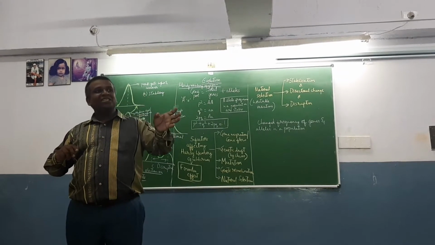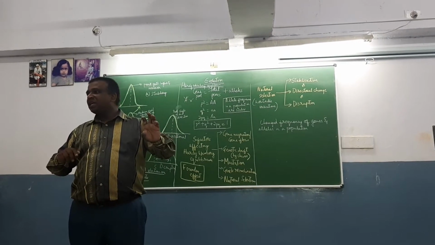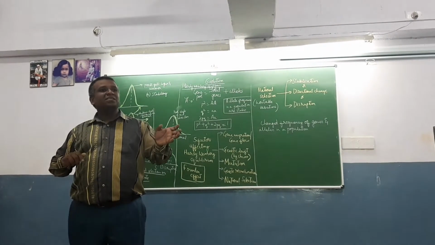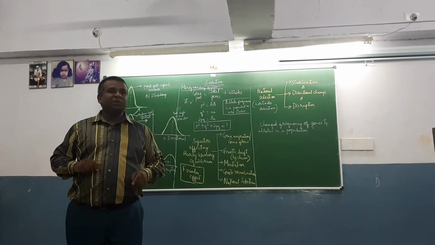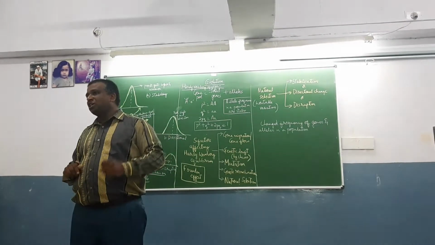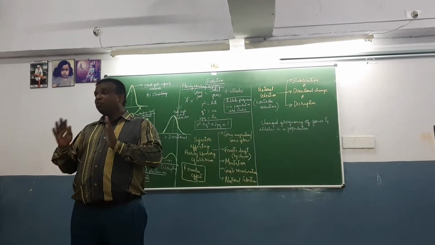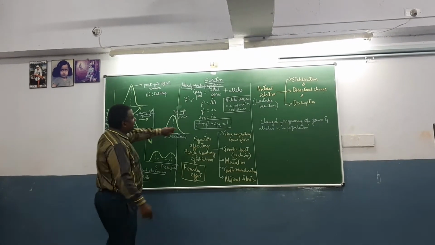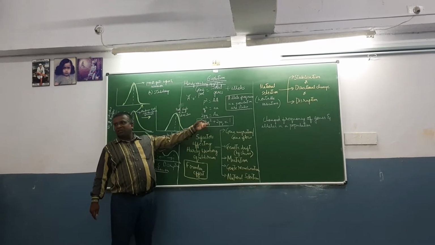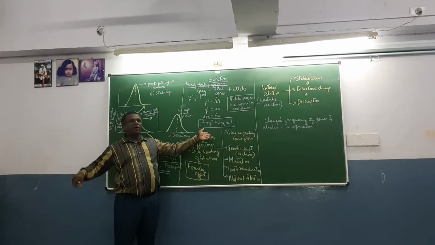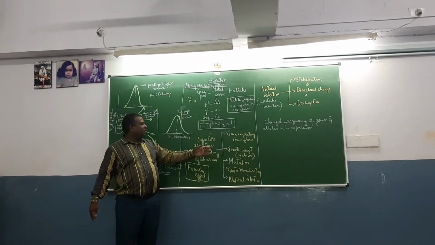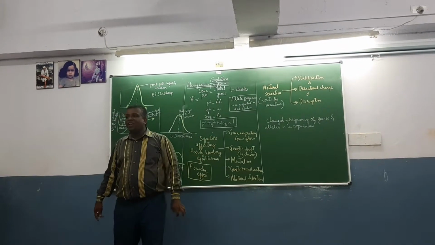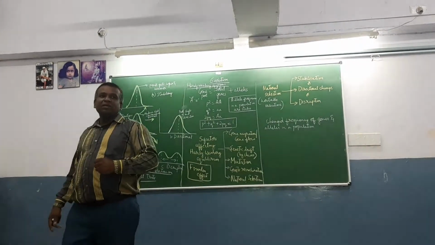Whenever the Hardy-Weinberg equilibrium changes, it leads to formation of new species. It leads to evolution. That is what you should understand. Okay? So that is one aspect of it. Now this is the equation. You can also write (p plus q) the whole square equals 1, isn't it?